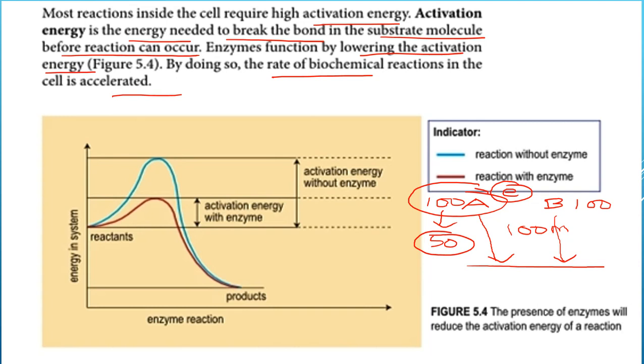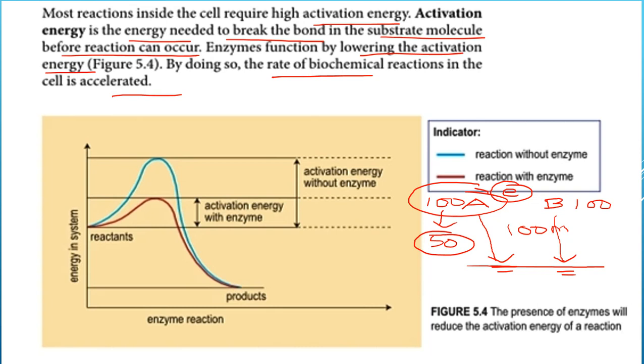Lari-lari pecut-pecut sampai di penghujung garisan di sini. So, yang CB pula tadi, dia perlu capai dulu activation energy 100, baru dia boleh start lari dan sampai ke penghujung. Siapa yang menang? CA kah CB? Yes, CA yang menang. Sebab dia punya activation energy sudah direndahkan menjadi 50. Sebab dia ada gula-gula enzim. Ini contoh lah.